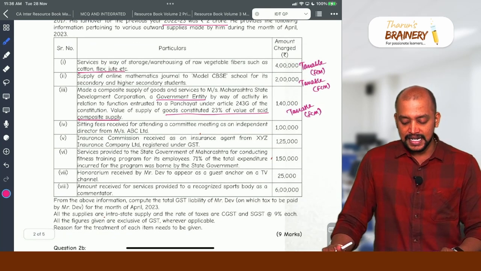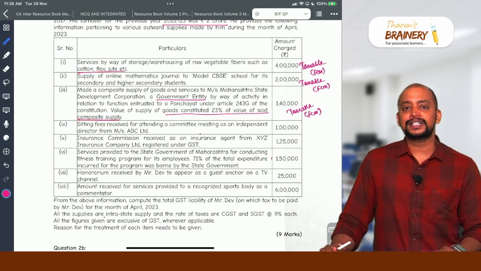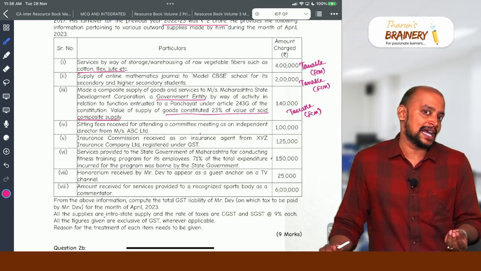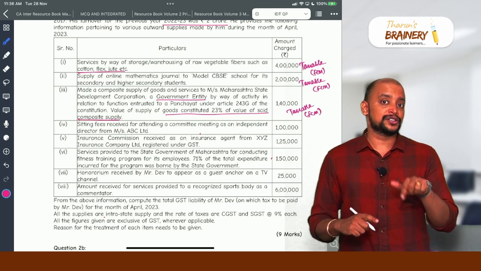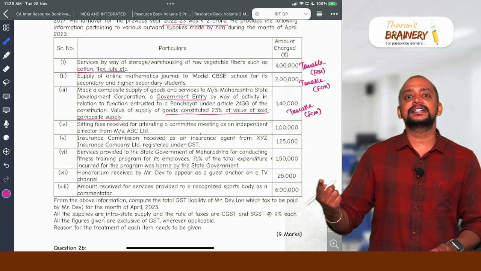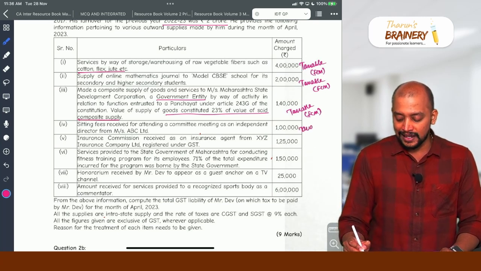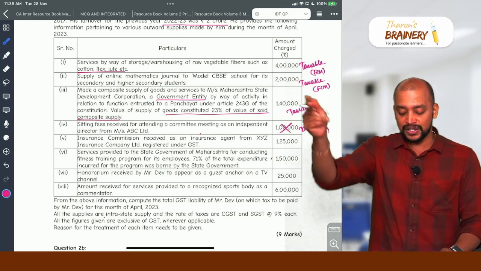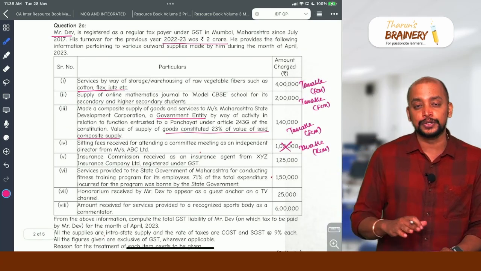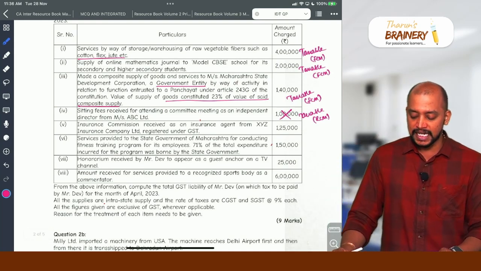Then, sitting fees received for attending a committee meeting as an independent director from Messrs. ABC Limited. So, sitting fees, definitely this will not be coming under salary. So, services provided by director to company, so it is covered under supply because it is not salary, and consequently TDS is deducted under 194J and it will come under RCM. So, it will be taxable under RCM. So, it will not be taxable in the hands of Mr. Dev, but it will be taxable in the hands of ABC. So, don't add it into the taxable value of Mr. Dev.